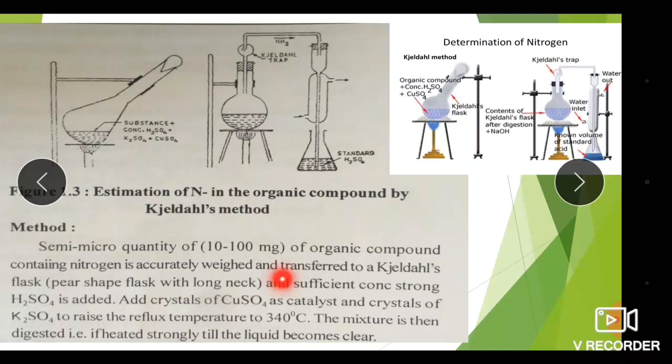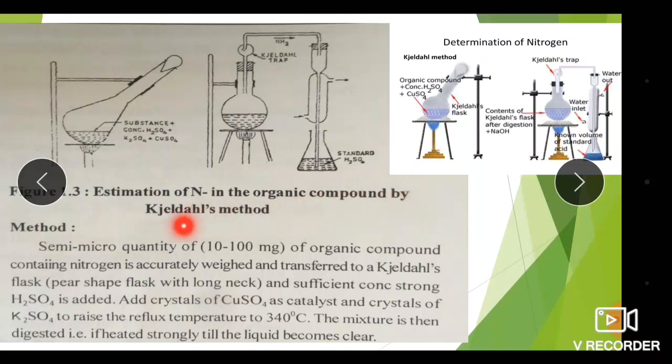So what is the method? A semi-micro quantity of 10 to 100 milligram of organic compound containing nitrogen is accurately weighed and transferred to a Kjeldahl flask, and sufficient concentrated H2SO4 is added. A crystal of CuSO4 is added as a catalyst and crystals of K2SO4 to raise the reflux temperature to about 340 degrees Celsius. The mixture is then digested, that is, heated strongly till the liquid becomes clear.